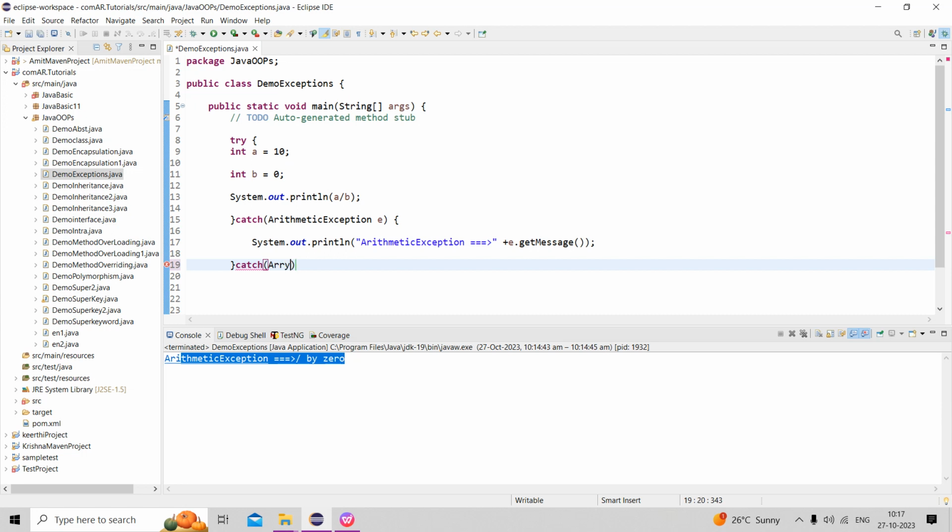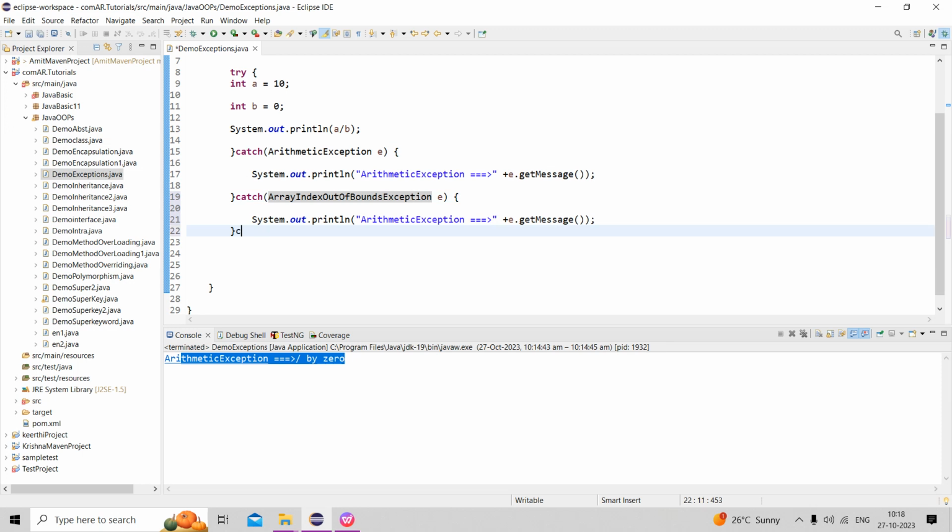Array index out of bounds exception. Now again catch Exception. This is the syntax; you can write it here.